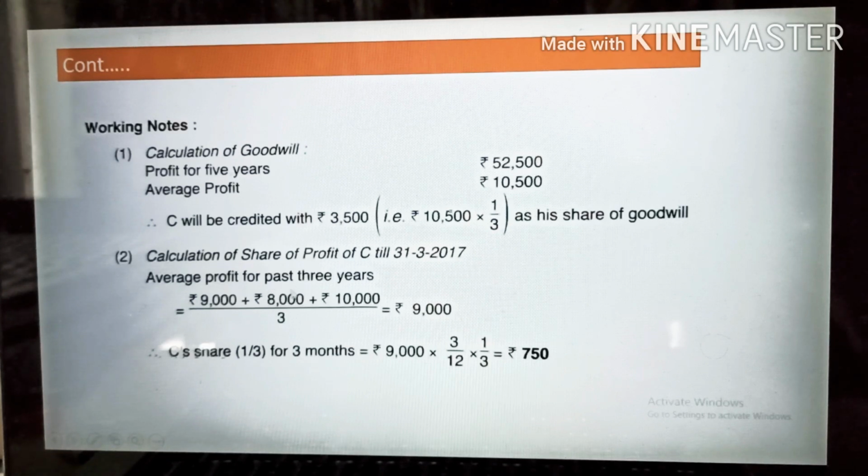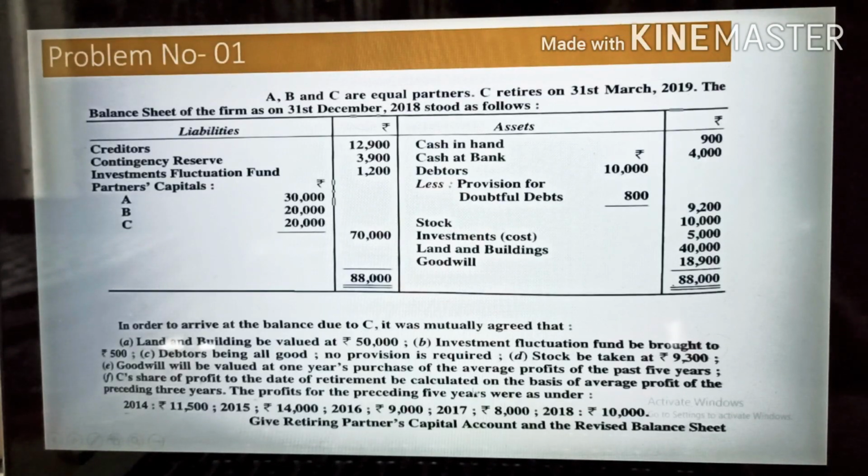You can check average profit for the past 3 years. Why are we taking the past 3 years profit? Because when you go and check the question, it is given that goodwill will be valued at 1 year's purchase of the average profit of the past 5 years. Here, after the next line, point number F, C's share of profit to the date of retirement be calculated on the basis of average profit of the preceding 3 years.